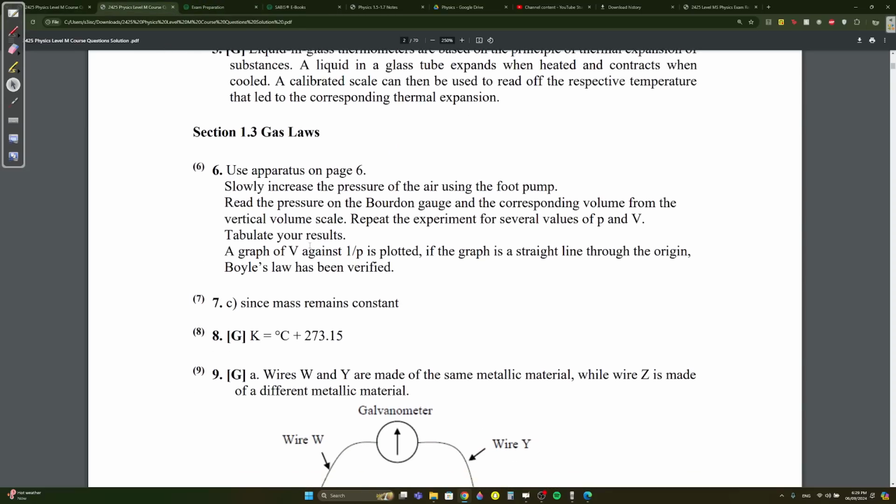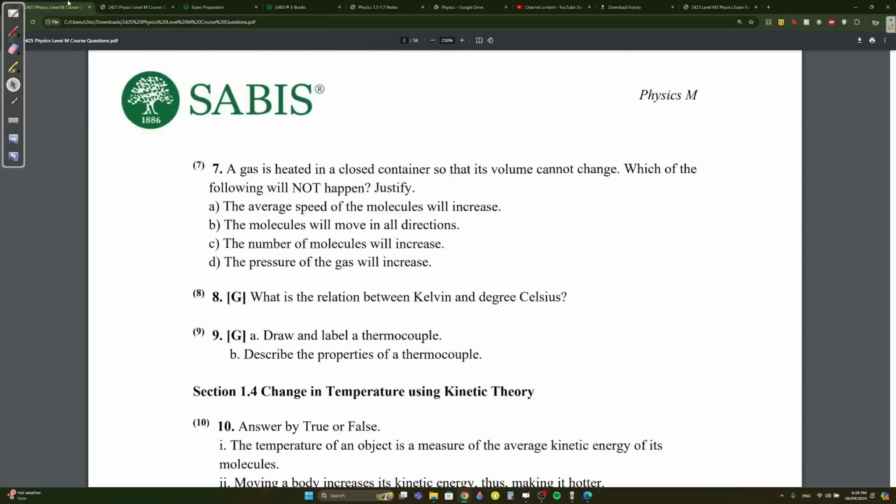Mass will remain constant. Remember that the mass of a closed gas is always constant. The pressure of the gas will increase. Yes, the pressure will increase if you're increasing the temperature.